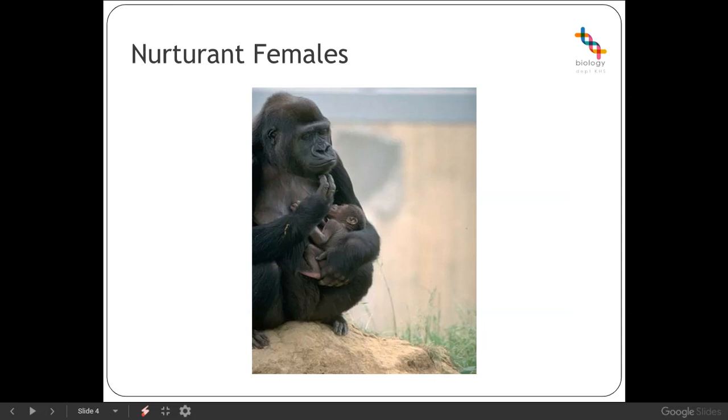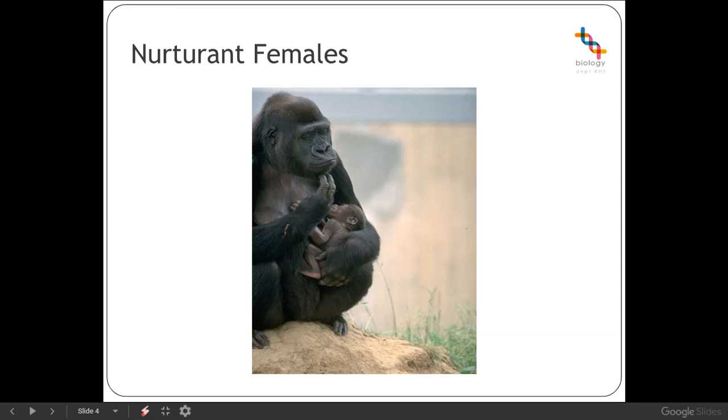So in most animals and in almost all mammals, females provide far more parental investment than just the egg. There's usually internal fertilization, which helps protect the developing embryo. This usually has quite a prolonged period of gestation, so a longer pregnancy period. During that period, the female is also required to develop a placenta to help support the developing embryo. Once the baby has been born, there is usually a period of lactation where the female will be required to produce milk in order to help the offspring survive. So this parental investment is quite costly for the female, but it does increase the probability that young will survive.